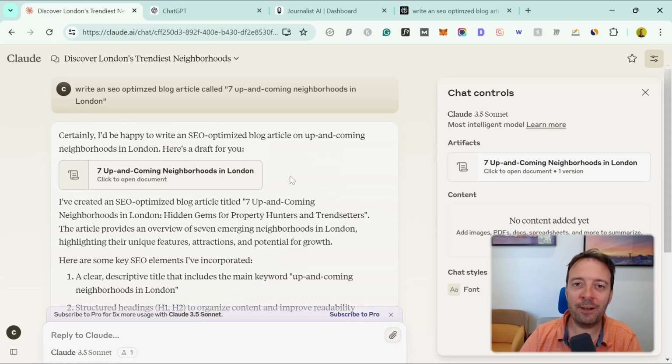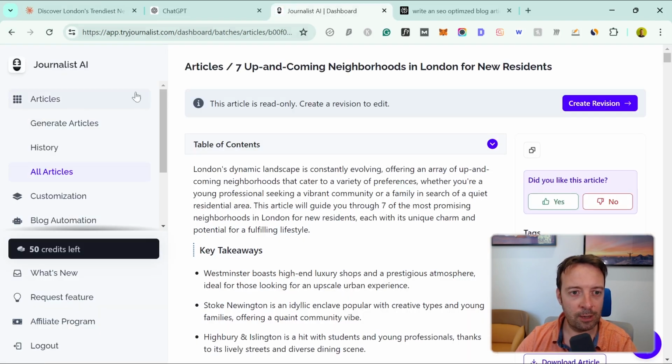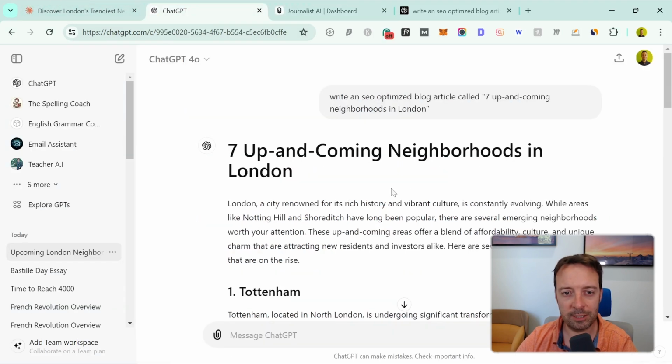Hello, and in today's video we're going to talk about Claude 3.5 Sonnet and also compare it to ChatGPT, GPT-4o and the latest models. Okay, we're going to do this for AI SEO, so let's test them out now. We're also going to look at this tool called Journalist AI, so we're going to compare the three tools. So let's start with ChatGPT.